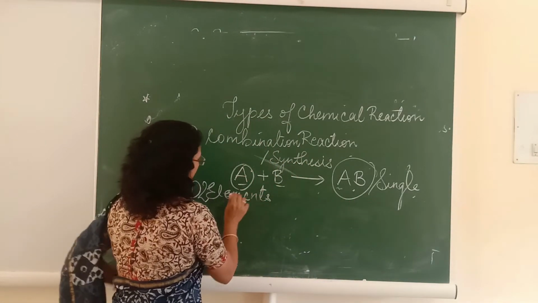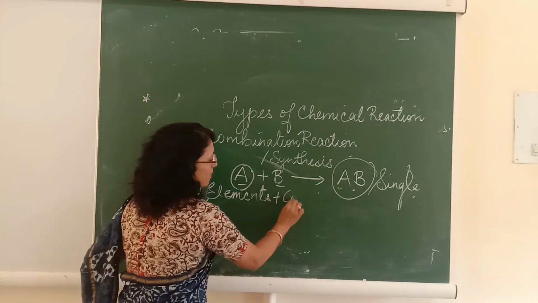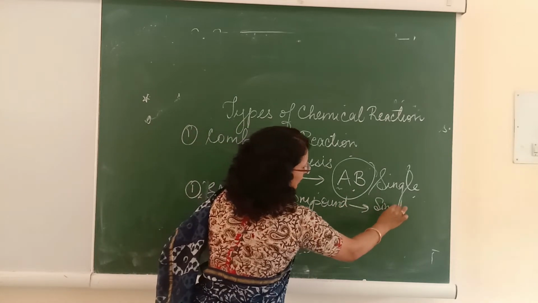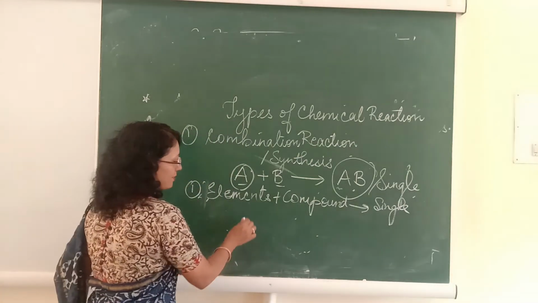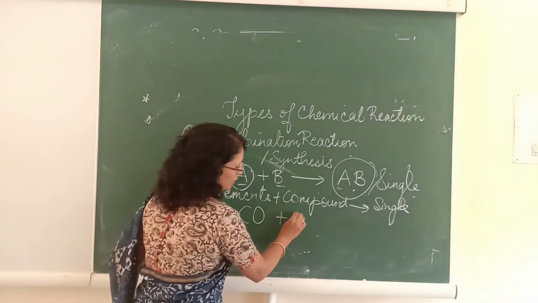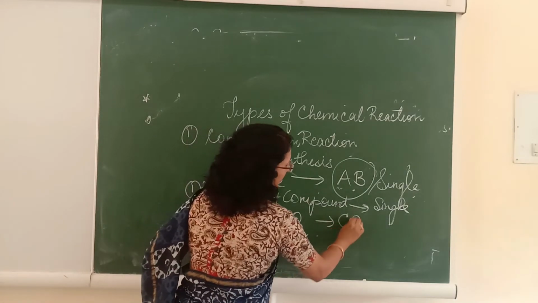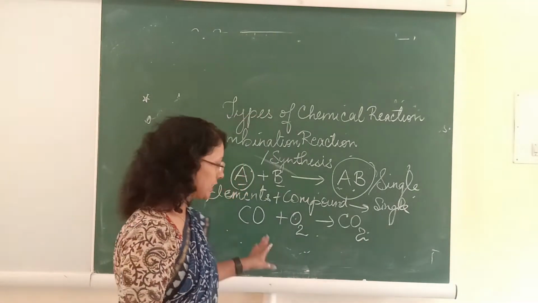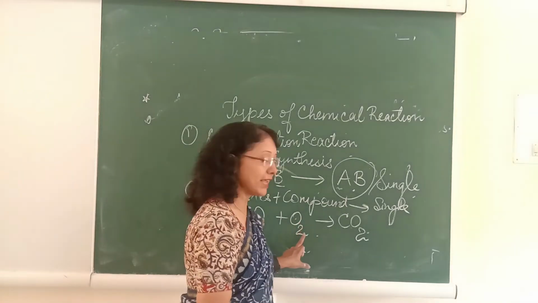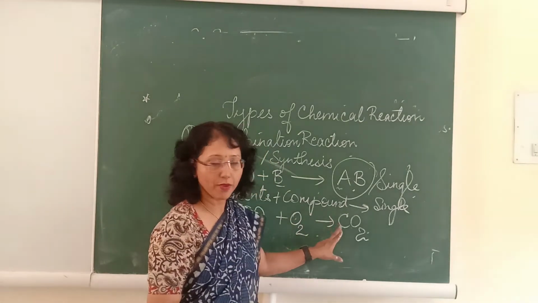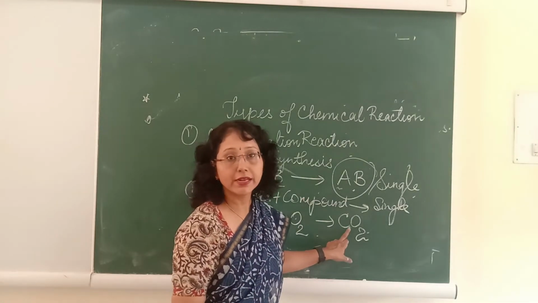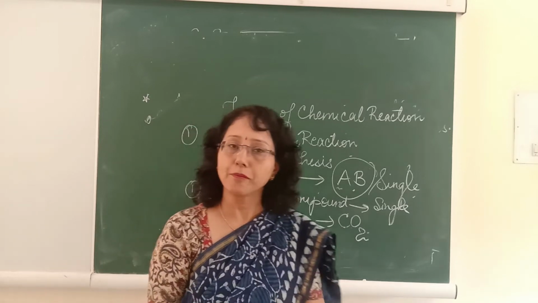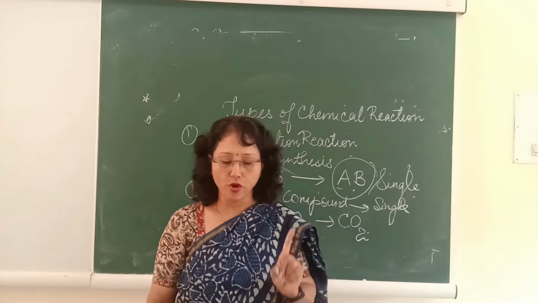When there is one element and one compound reacting, the product formed is always a single product. For example, carbon monoxide reacts with oxygen to give carbon dioxide. Here carbon monoxide is a compound, a molecule, and oxygen is an element. When they react, it forms a single product, carbon dioxide. So when an element and a compound react with each other, the product formed is always one.